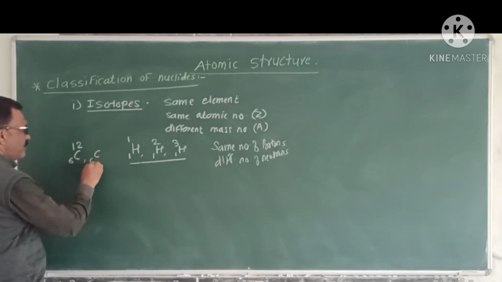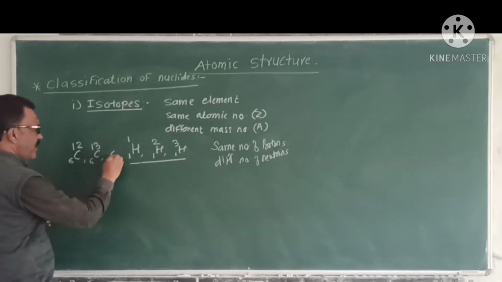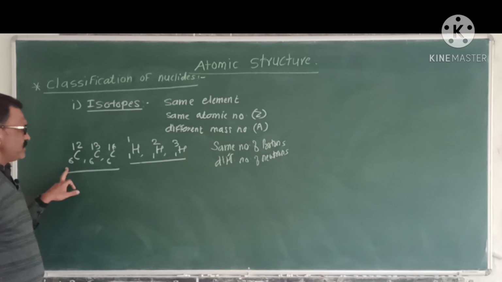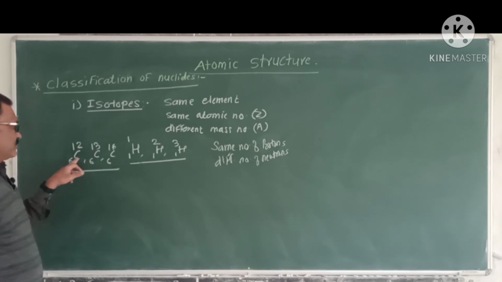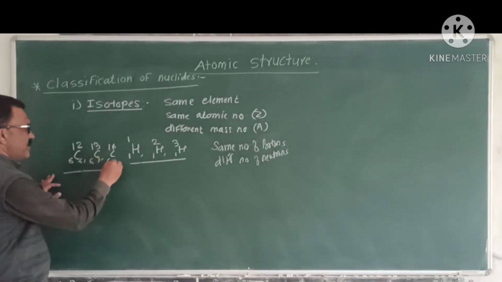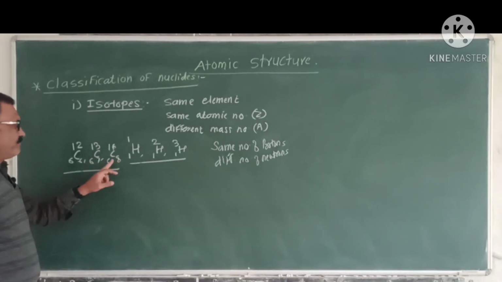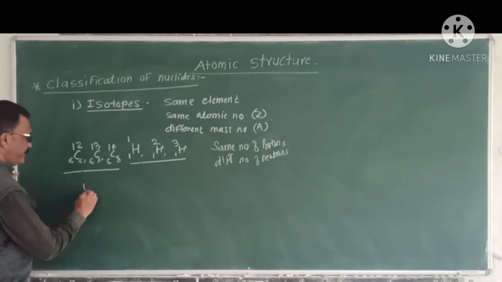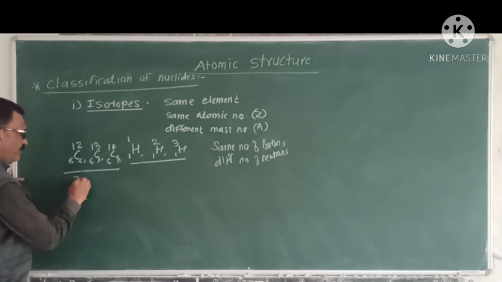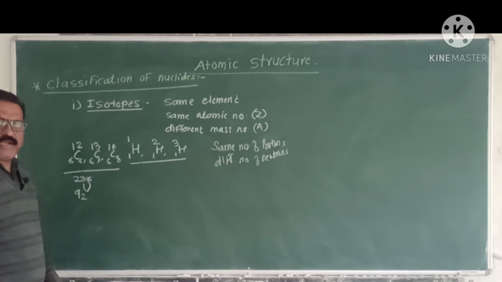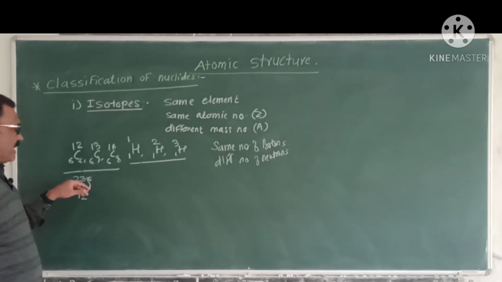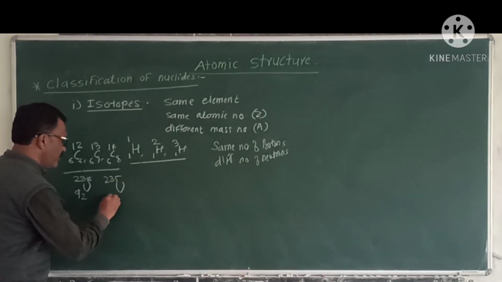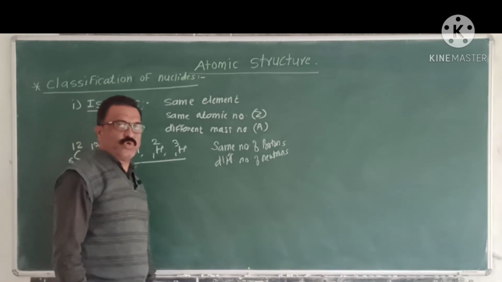Carbon 6,12, carbon 6,13, carbon 6,14 are isotopes. They have same number of protons but different number of neutrons. Number of neutrons 6, 7 and 8. They have different number of neutrons. Or uranium having atomic number 92 and mass number 238, or uranium 235, 92. These are the isotopes of uranium.